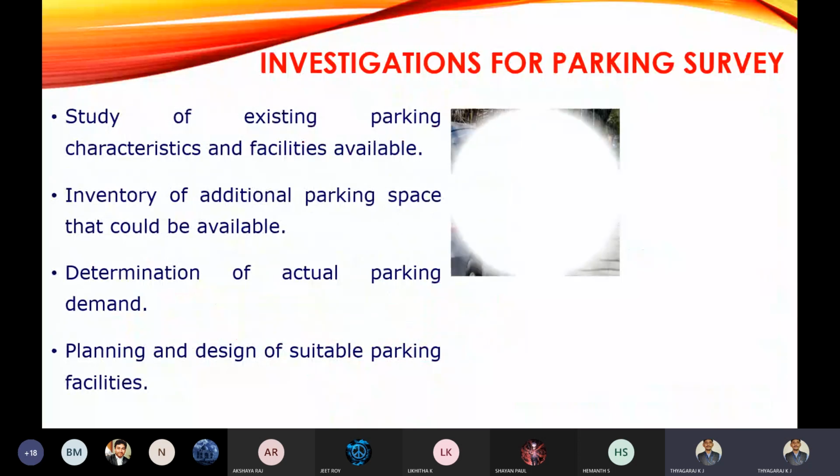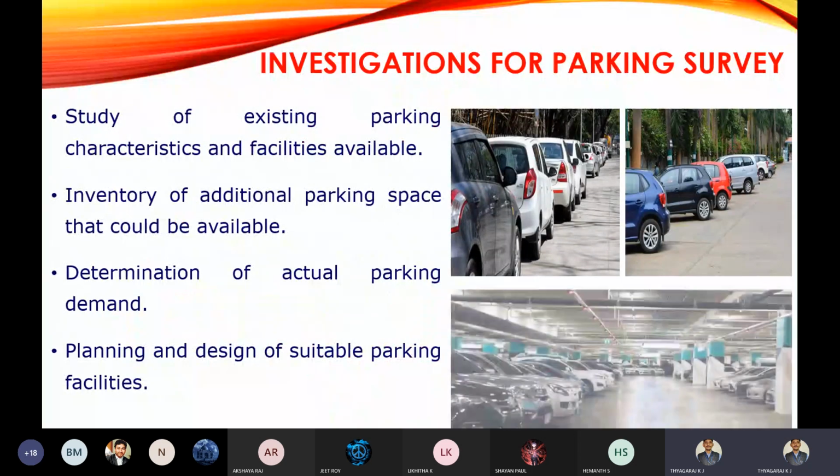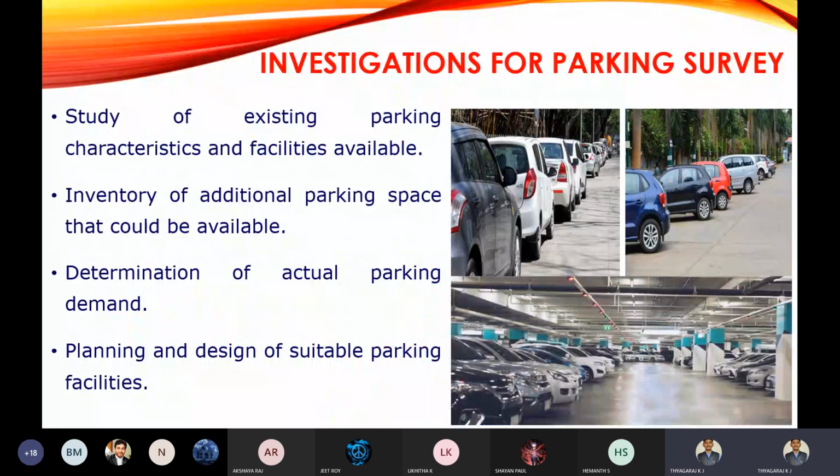Next is investigations for parking. What investigations are you going to do for parking? Whenever you are going to some places, you will be searching for parking places. So study the existing parking facilities, characteristics and facilities available. For example, you are moving from Bangalore to Mysore.